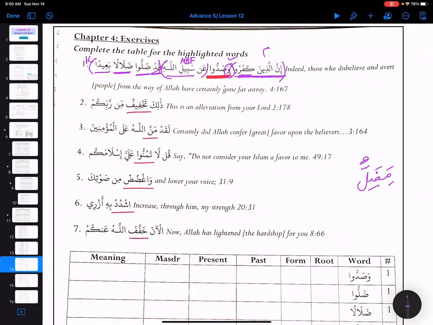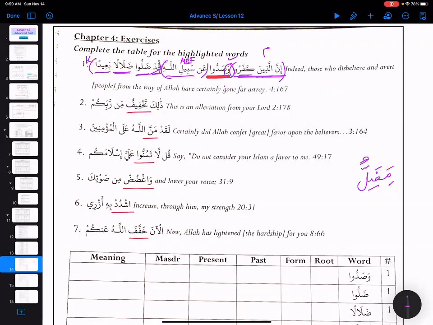If we further break it down, alladhina is a mawsul, and then silatul mawsul will be kafaru. We can just stop on kafaru first, or we can take the whole thing, waswaddu an sabilillah, because wow came, right? So we can take everything until an sabilillahi as silatul mawsul.